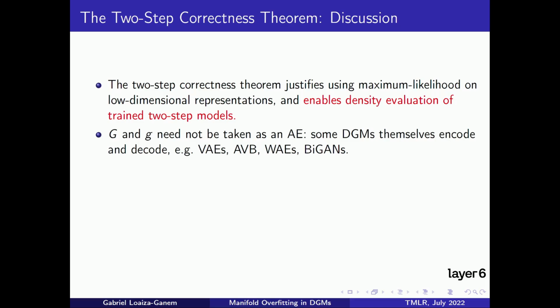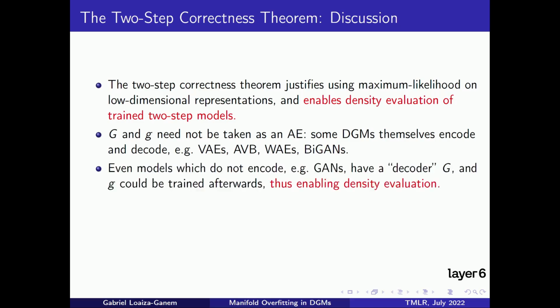The quote-unquote decoder and encoder need not be trained with an actual autoencoder. Many deep generative models have encoders and decoders themselves. For example, VAEs, adversarial variational Bayes, Wasserstein autoencoders, and bidirectional GANs. We could even think of a regular GAN as having a decoder uppercase G, that is its generator, and then the encoder lowercase g could be trained afterwards through any GAN inversion technique.